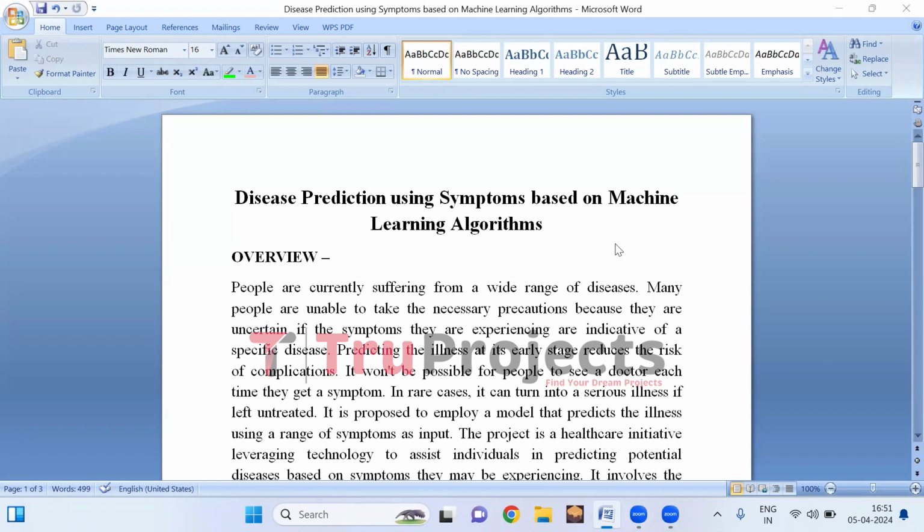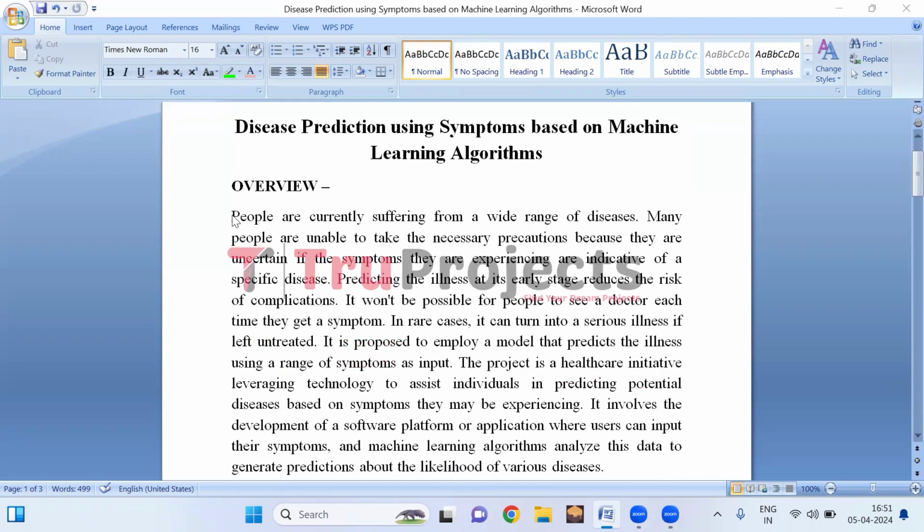In this video, we are going to explain the project titled Disease Prediction Using Symptoms Based on Machine Learning Algorithms. Before diving into the execution, let me give you an overview of the project.